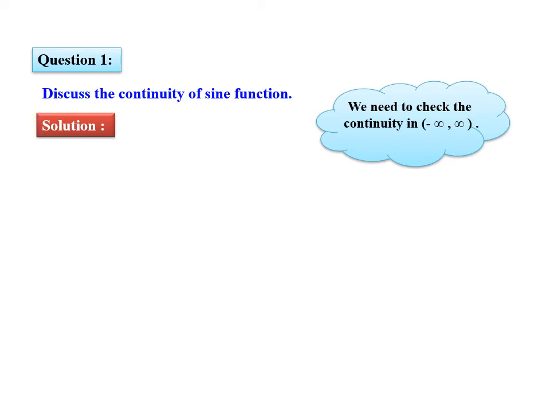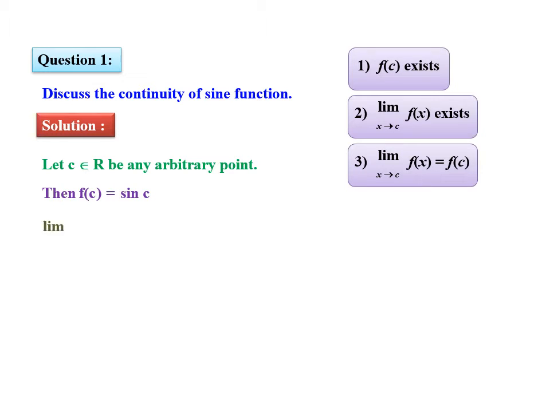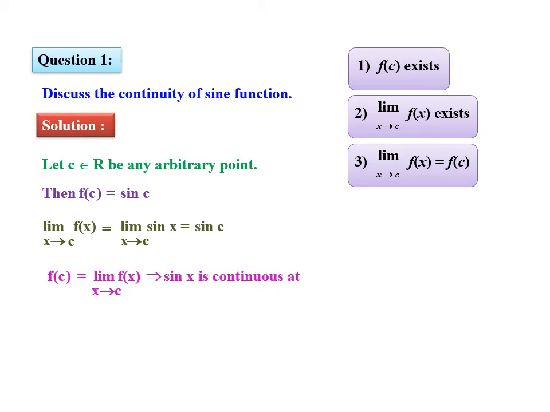First example, discuss the continuity of sine function. So we are considering an arbitrary point c belongs to R. Then f of c is equal to sine c. Limit of f of x as x tends to c is equal to limit of sine x as x tends to c, which is equal to sine c, which implies f of c is equal to limit of f of x as x tends to c.